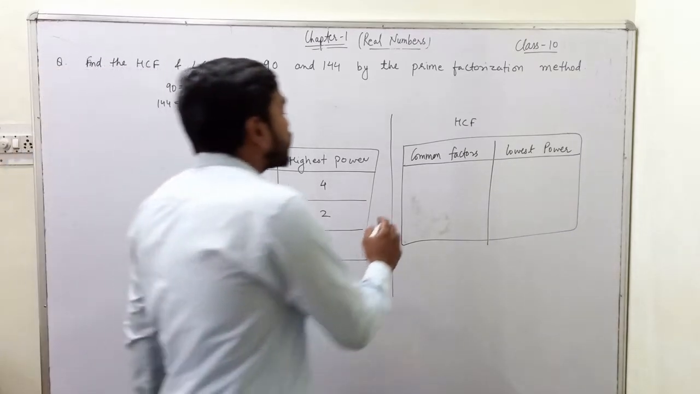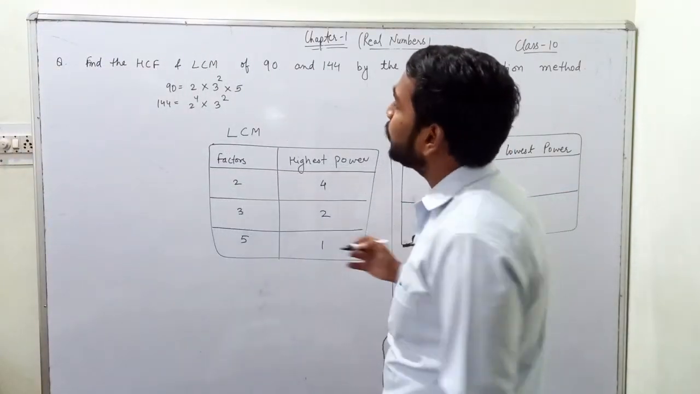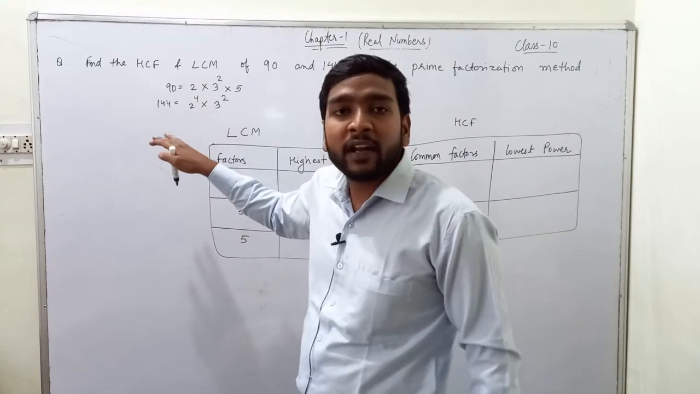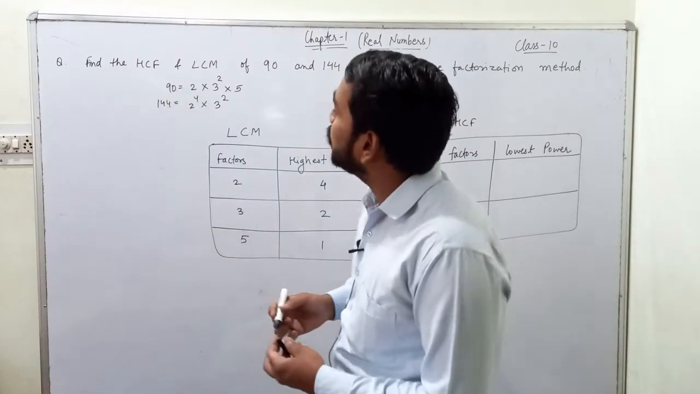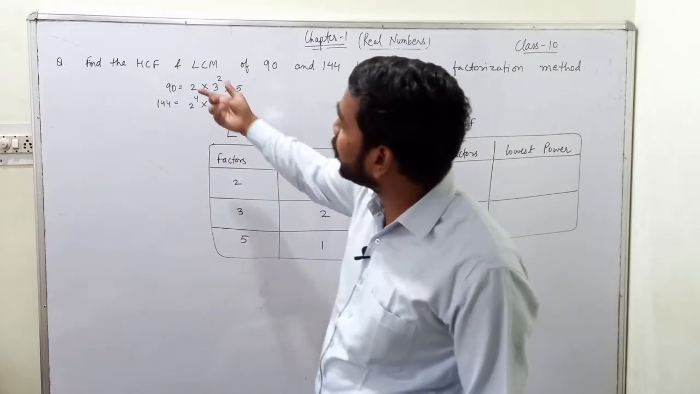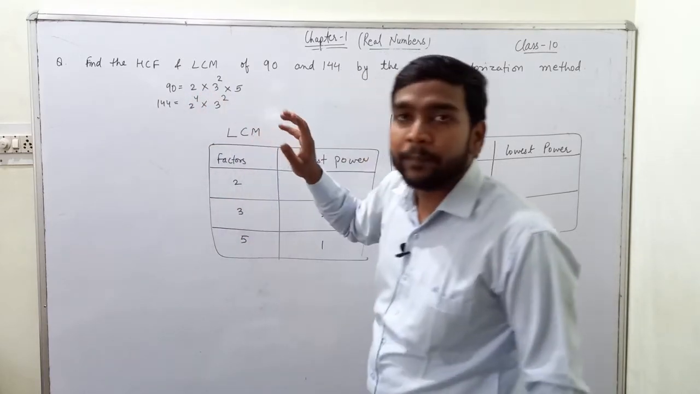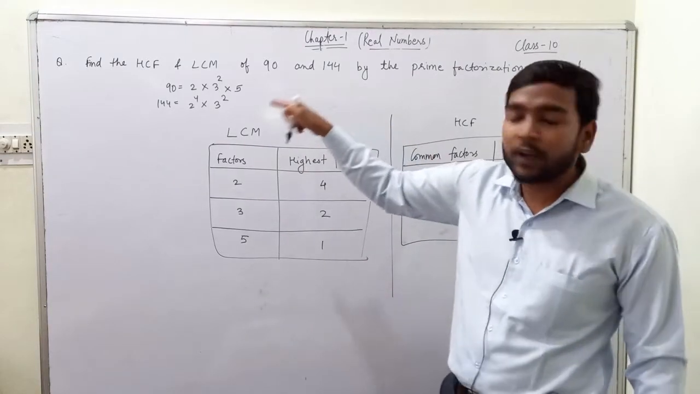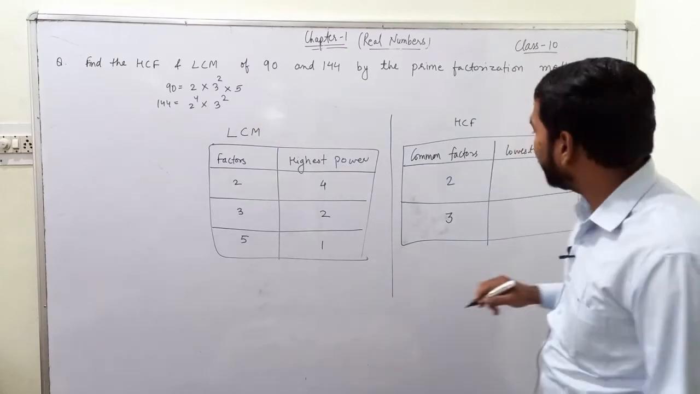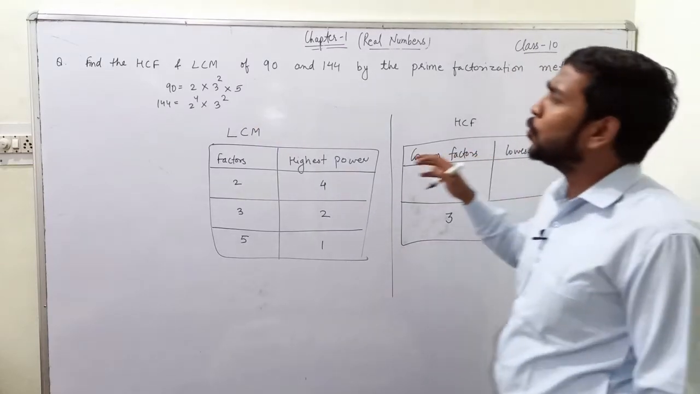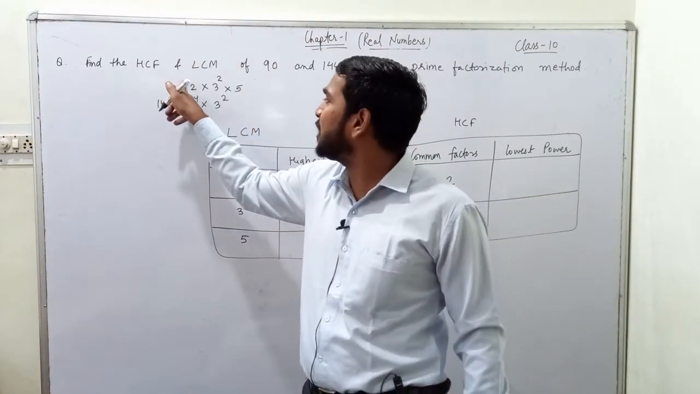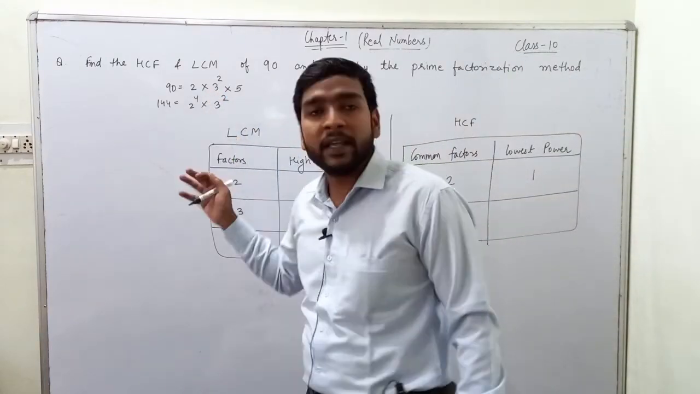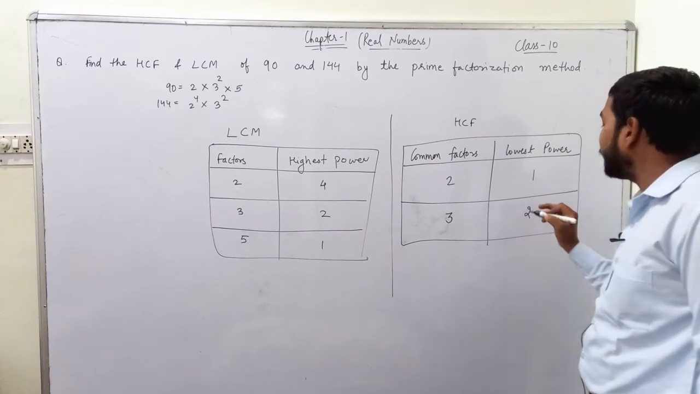In the case of HCF, we will list out the common factors, that is the numbers which appeared in the prime factorization of both numbers, 90 and 144. The prime numbers that appeared in both were 2 and 3 only. So we will list 2 and 3 because 5 appeared in the prime factorization of 90 but not in 144. Now the lowest power of 2: here the power is 4, here the power is 1. So the lowest power is 1, and in both cases the power of 3 is 2. So here also the power will be 2.